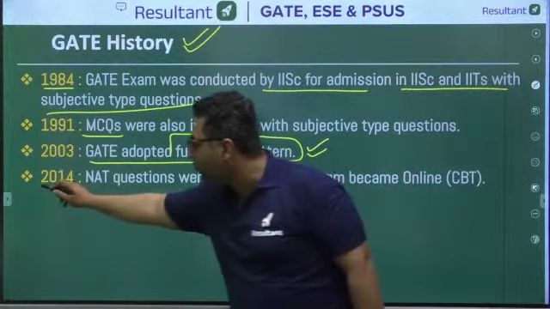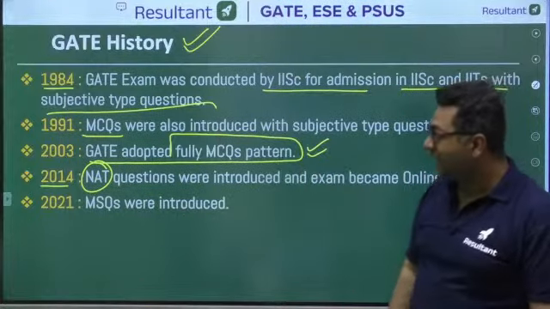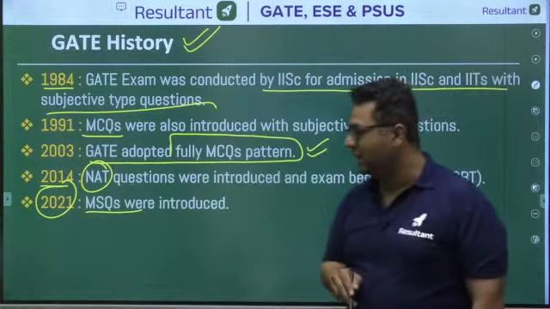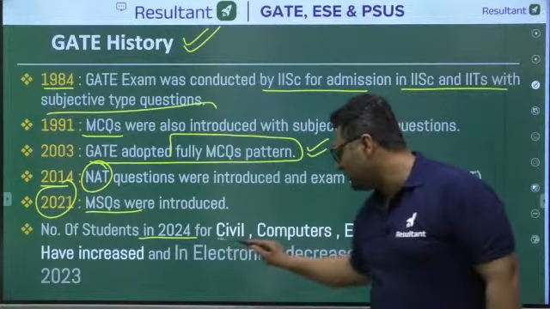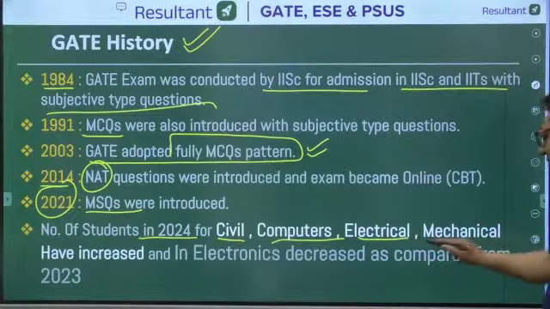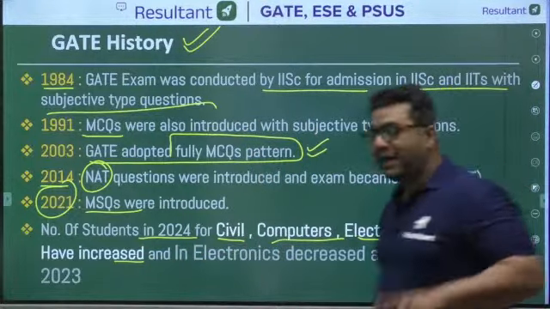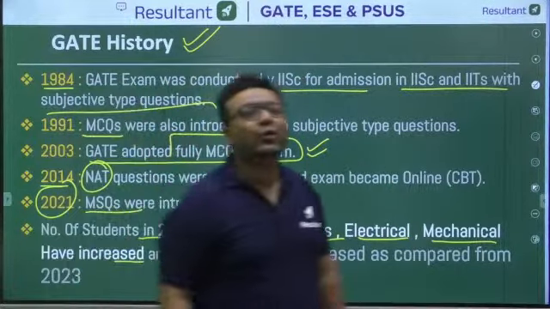Then in 2014, for the first time, NAT questions were introduced in the paper. And guys, in 2021, MSQs were also introduced. Now the number of students in 2024 for civil, for computer science, for electrical, for mechanical have increased. As I said, for mechanical engineering, the number of students who are going to appear in the GATE examination started increasing.